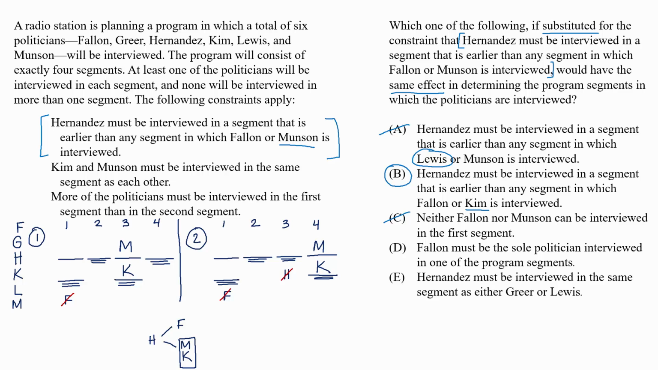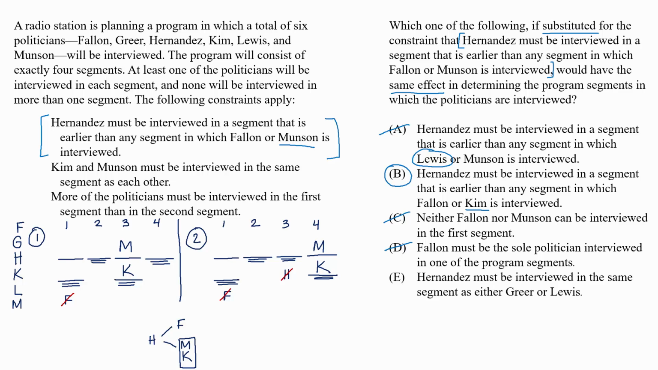D. Fallon must be the sole politician interviewed in one of the program segments. Just like with choice C, this is one of our initial deductions, but it doesn't have the same effect as rule 1 because we've now completely lost the relationship between Hernandez and Fallon and Hernandez and Munson.